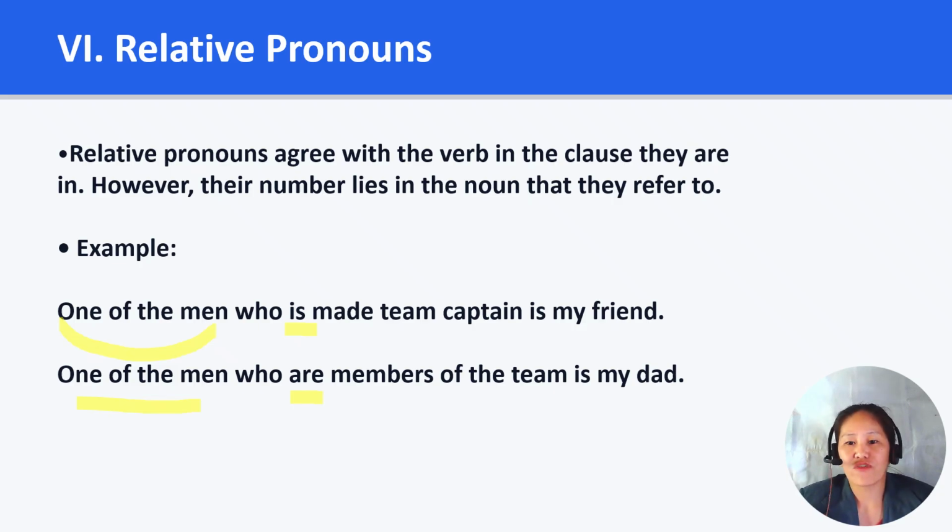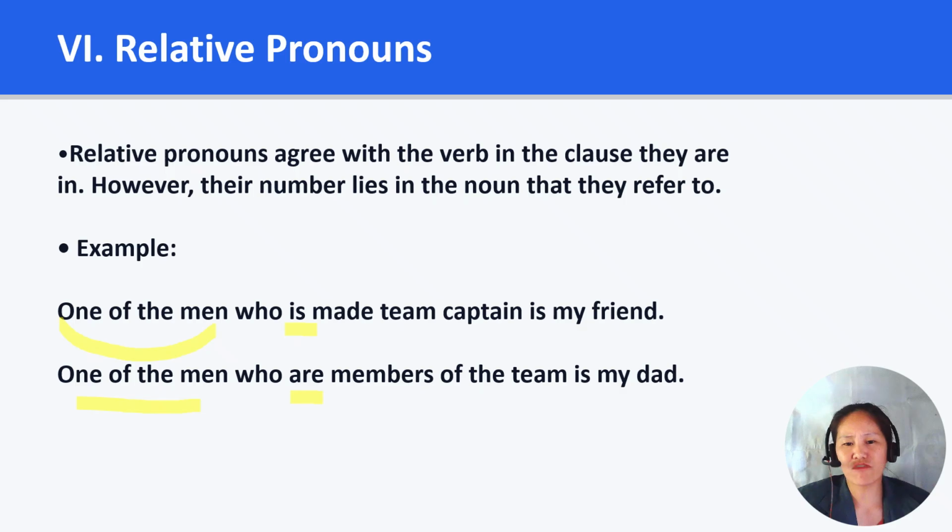So we use S. In the second sentence, "One of the men who are members of the team is my dad," who refers to men, so we use are.